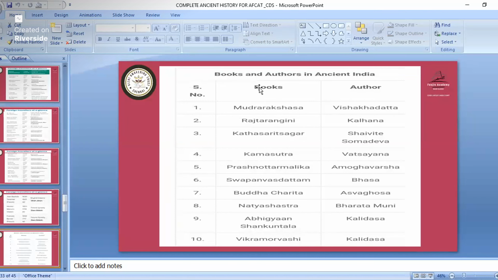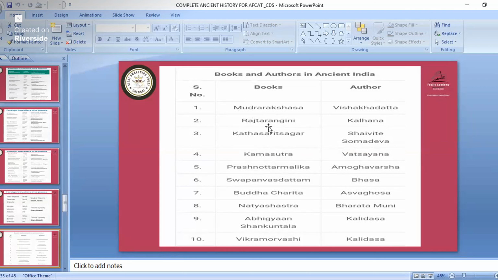Now we'll see important books and authors in ancient India. There are many books, so we'll see some important books. So Mudrarakshasa was written by Vishakhadatta. This is the favorite question of most of the competitive exams. Remember this one. Mudrarakshasa was written by Vishakhadatta. Rajatarangini was written by Kalhana. Kathasaritsagara was written by the Shaivite Somadeva. This question also has come. Then Prashnottara Ratnamalika was written by Amoghavarsha. This question has not come.